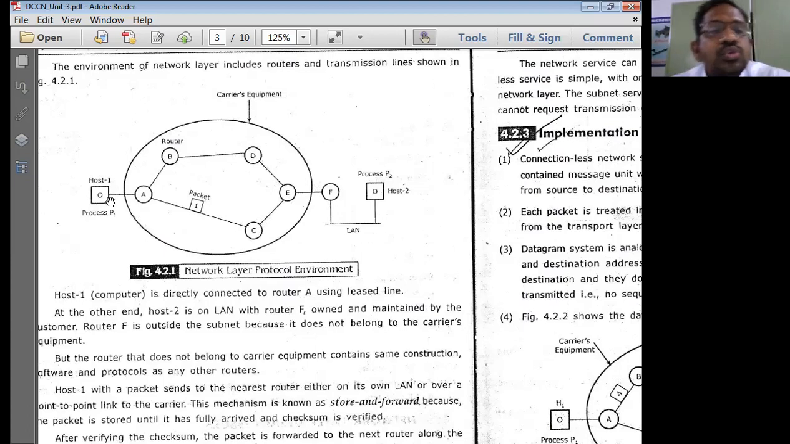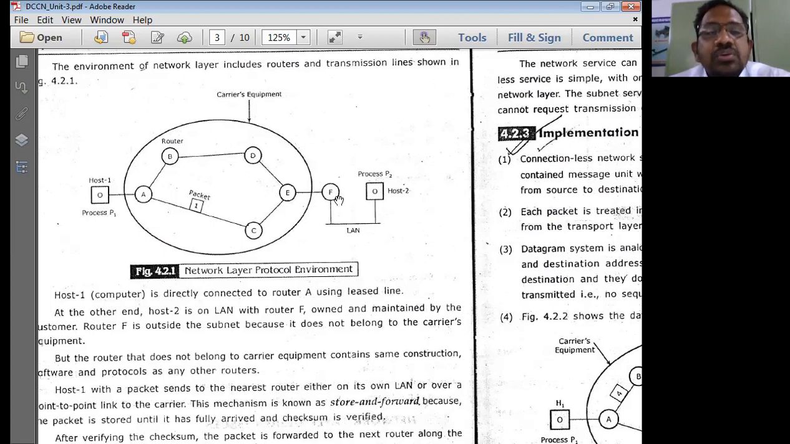Here host 1 is directly connected to the public network, whereas host 2 is connected to a leased line, known as the LAN connected line, which is a leased line connection. And to this leased line, a proprietary router is connected.